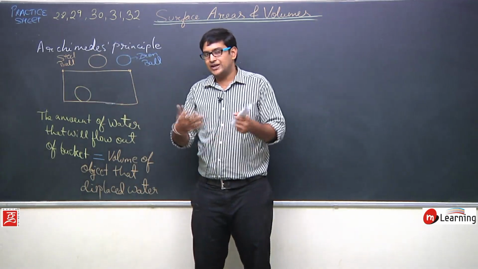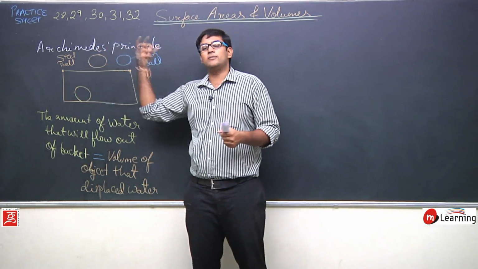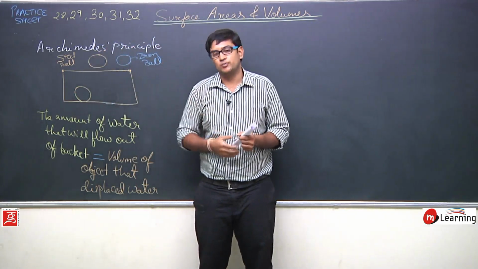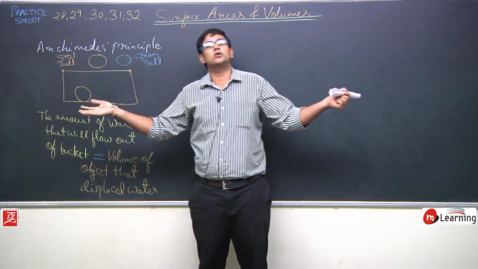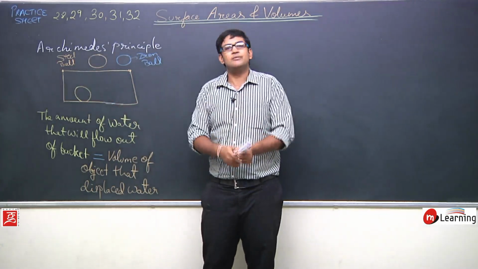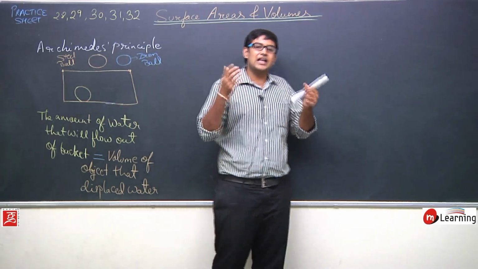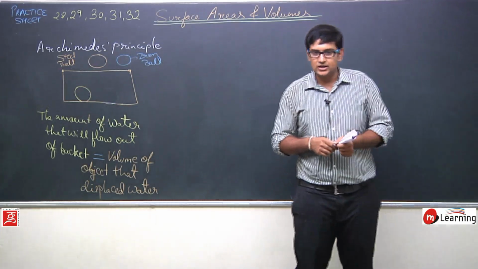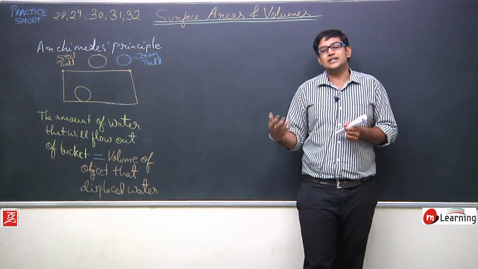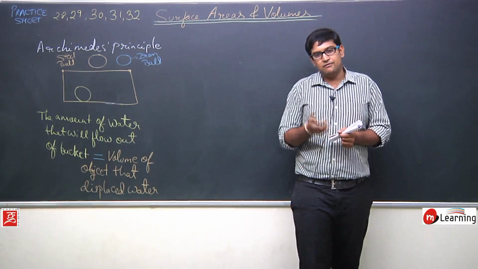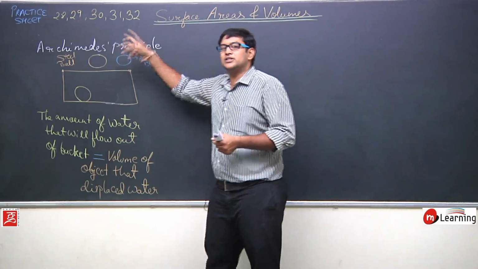Okay, so for example अगर इस steel ball का volume है let us say 100 centimeter cube, then what will happen? 100 centimeter cube of water will flow out of this bucket. Now 100 centimeter cube of water means 100 ml of water. Okay, because we use the unit ml, that is milliliters or liters for the water, and we use centimeter cube or meter cube for the steel ball.